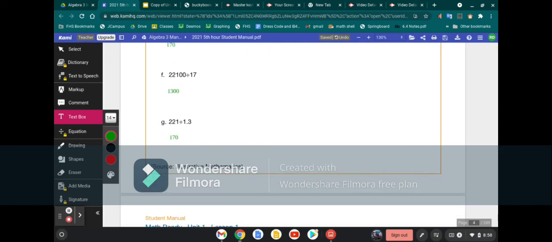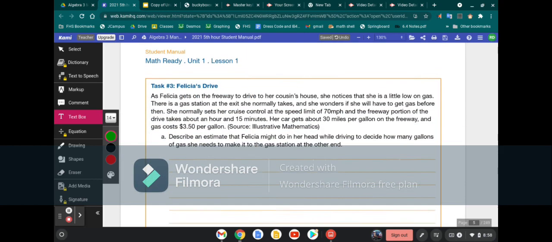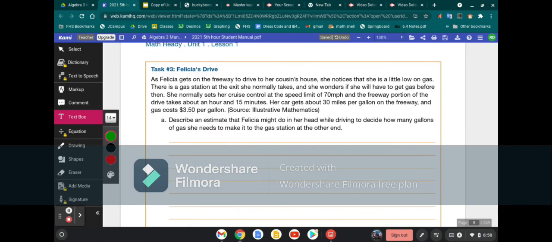All right, so for your homework tonight, you're going to do Felicia's Drive Task 3. It says, as Felicia is getting on the freeway to drive to her cousin's house, she notices that she's a little low on gas. There is a gas station at the exit she normally takes, and she was wondering if she will have enough gas before she gets off the freeway. She normally sets her cruise control at a speed limit of 70 miles per hour, and the freeway portion of the drive usually takes her an hour and 15 minutes. Her car gets 30 miles per gallon on the freeway, and gas costs $3.50.